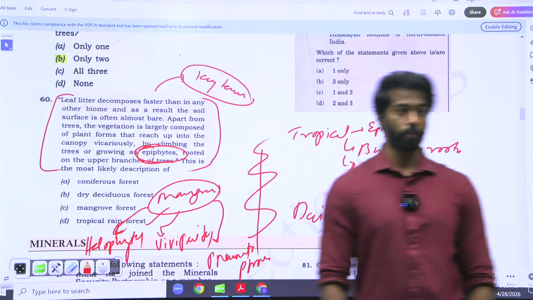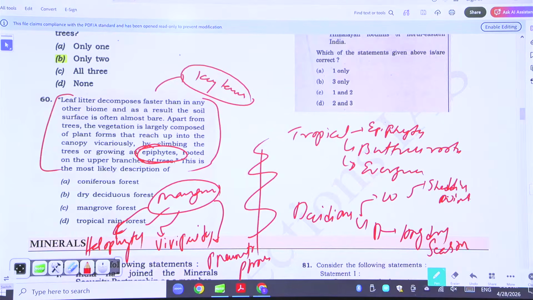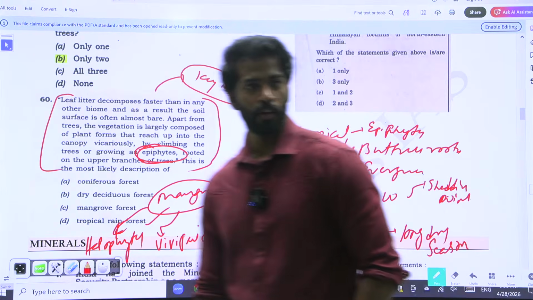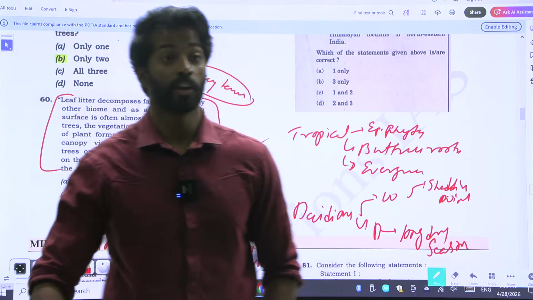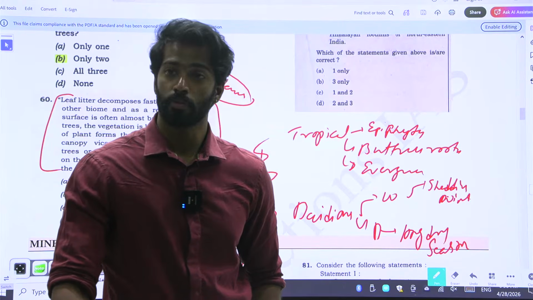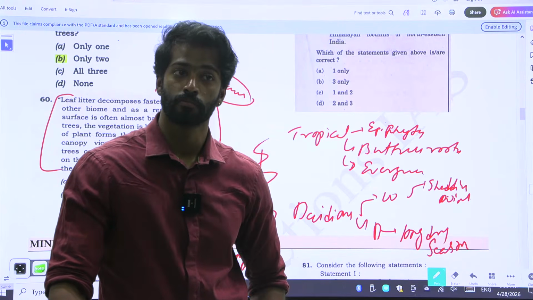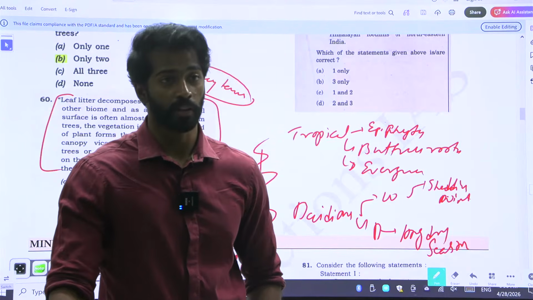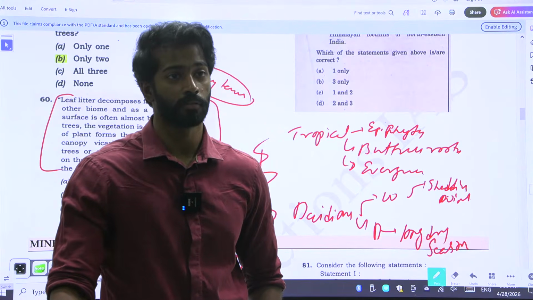What is pneumatophore? Pneumonia, which disease is it? Respiratory. So it is obviously talking about breathing. So pneumatophores are about breathing. How will mangroves breathe?